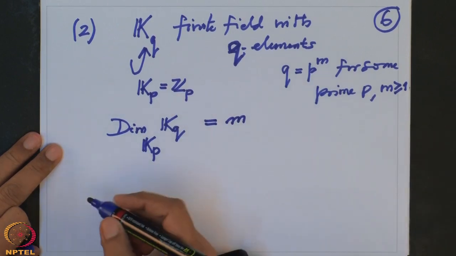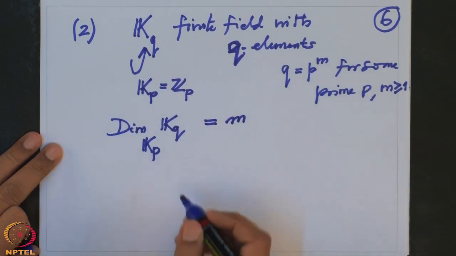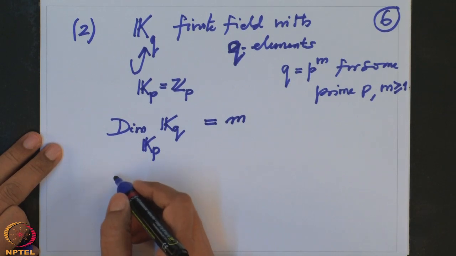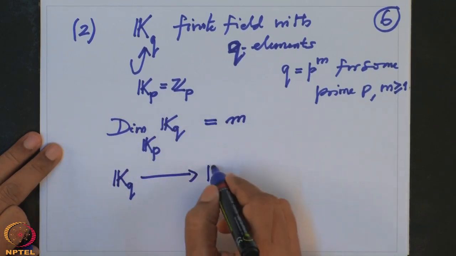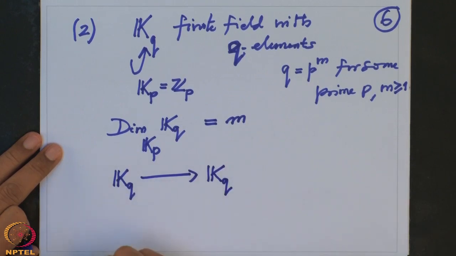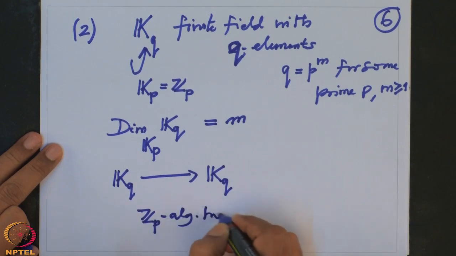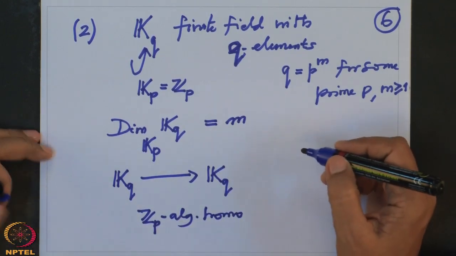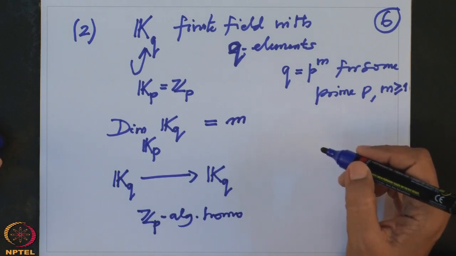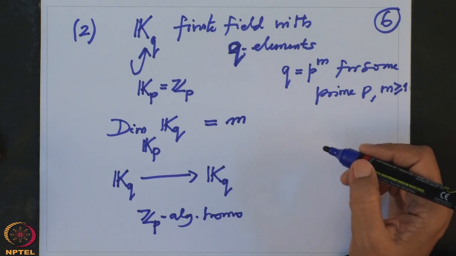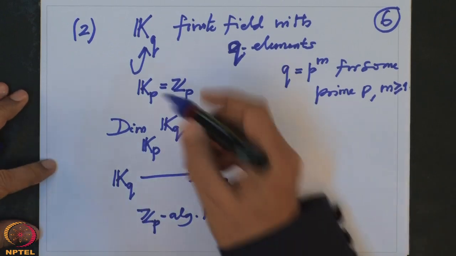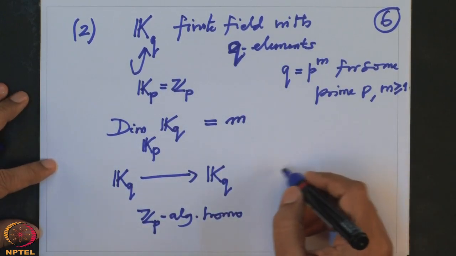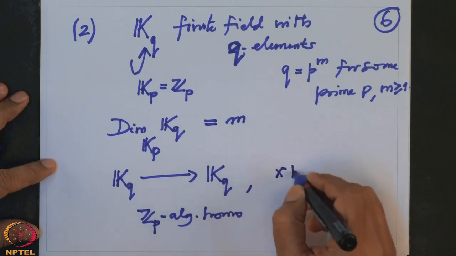Now one should give some elements in the Galois group. So I want to give some elements which are automorphisms of K_q as K_p linear. I am looking for maps which are Z_p algebra homomorphisms, which should respect multiplication, respect addition, and also the scalar multiplication. Obviously in this case there is not much to check, so I will give you the map directly. Let us take the map x going to x^q.